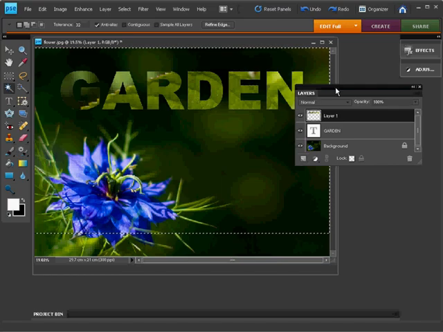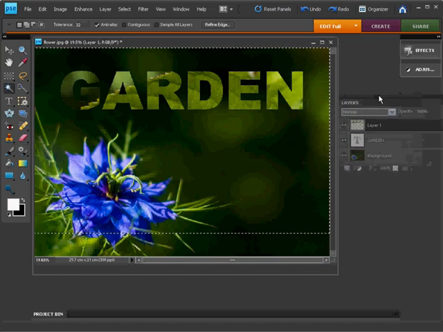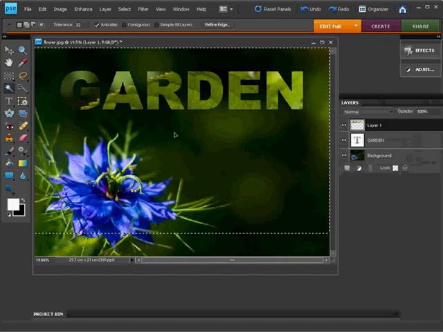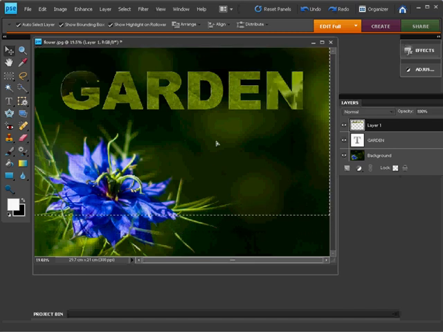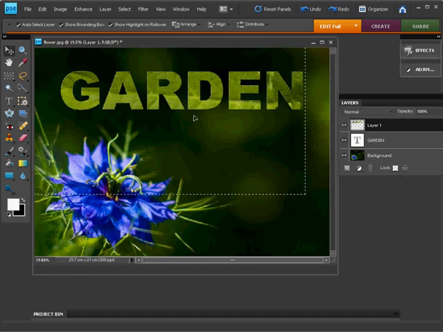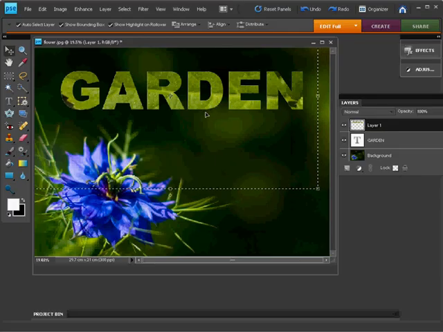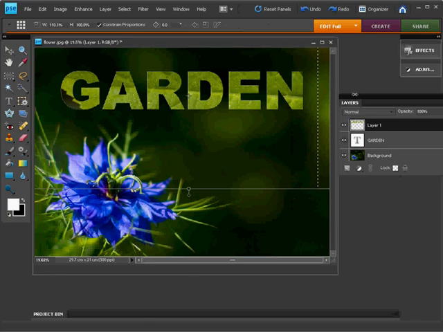Now it's not quite in the right place. Let me just move that layers palette a touch. There we go. So we can now use the tools to actually move it around. So we can click on the move tool. You can see that the leaf isn't quite big enough to go right through the word. So what we're going to do is hit Control and T to go into the transform dialog, and then we can just move these corner handles here and just stretch out the leaf a bit just until it fits.